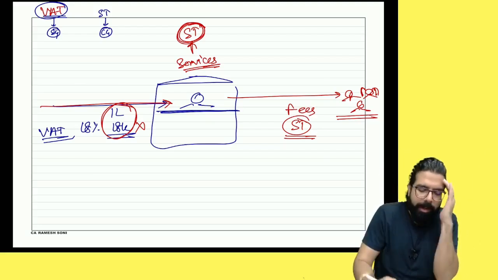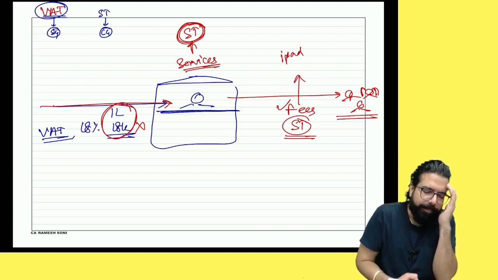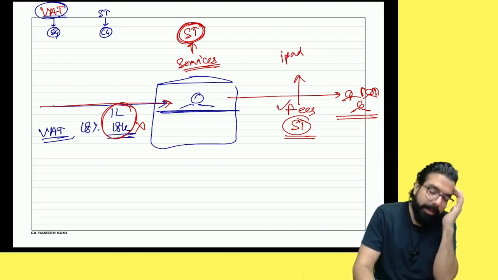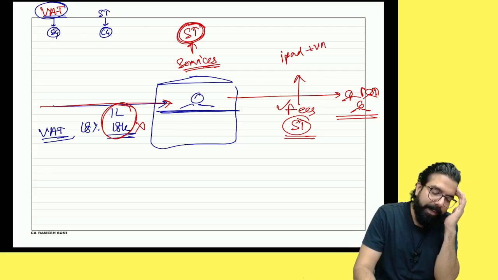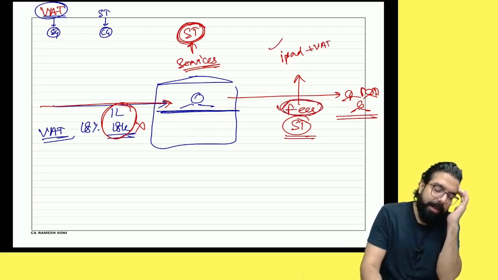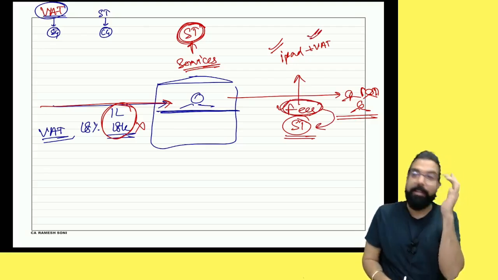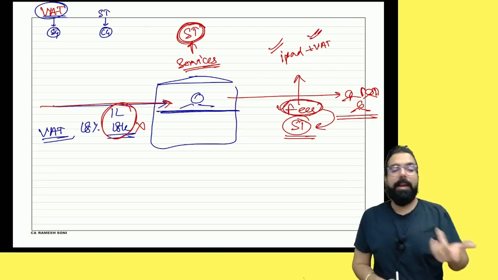So tell me one thing, in your fees, will this iPad's cost come a little? Think. In this iPad, is my VAT also included? It means in your fees, is my iPad's cost there? Is my VAT's cost there? On that, am I charging service tax? What is happening? Sure, everyone? Shall I explain again or got it?